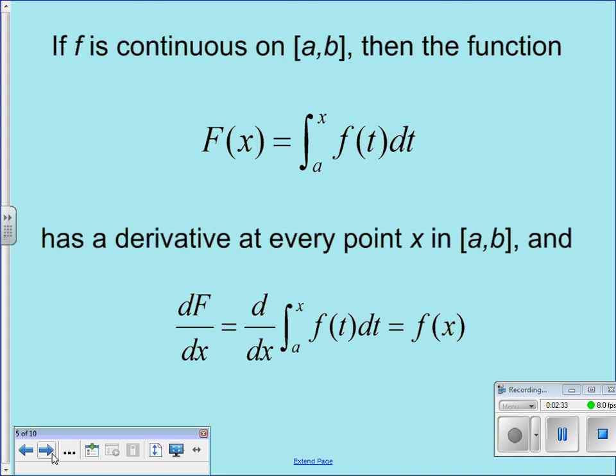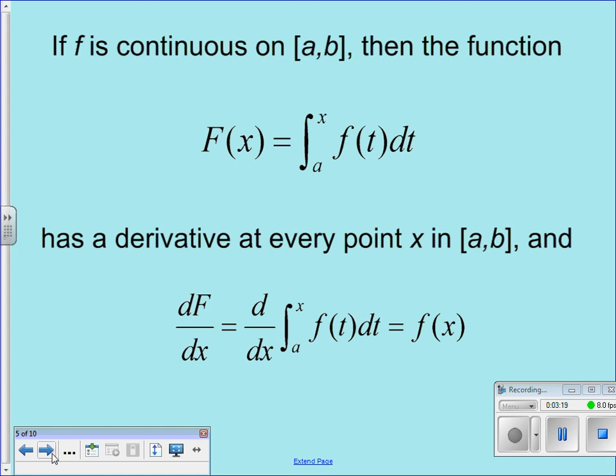Getting down here to the bottom, the derivative of an integral from a constant to a variable is the integrand, the function we were taking the integral of, at that variable. It's a very easy derivative to take. You take whatever this function is and you plug in x. Okay? Very easy.